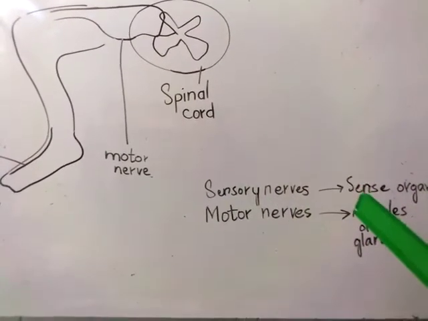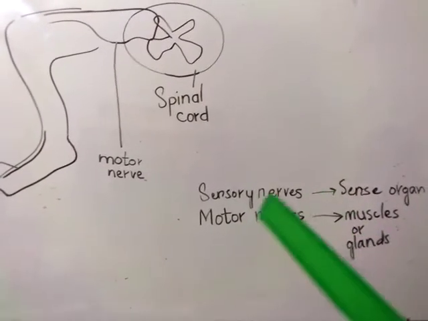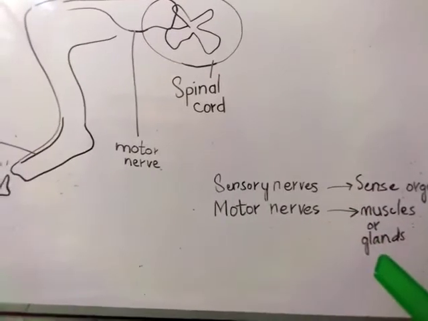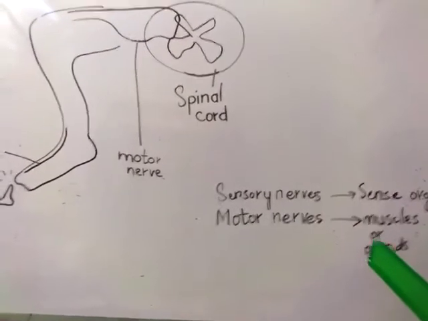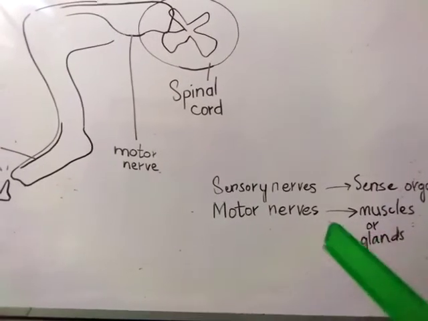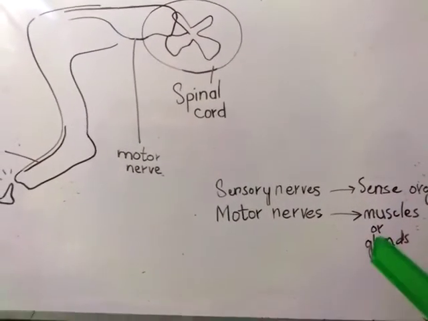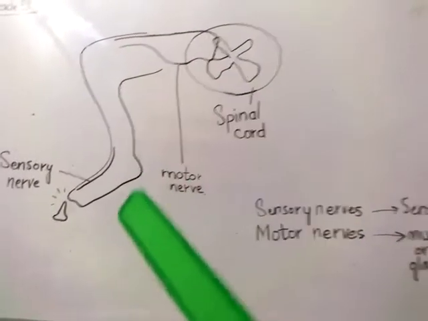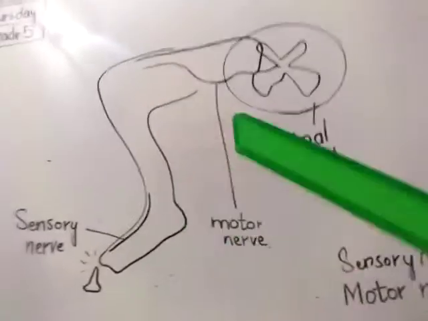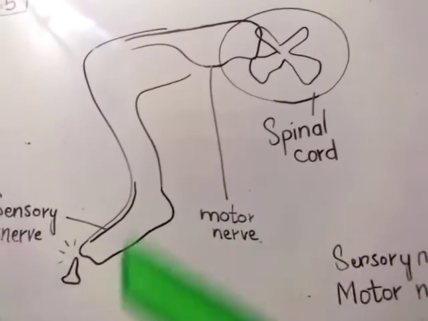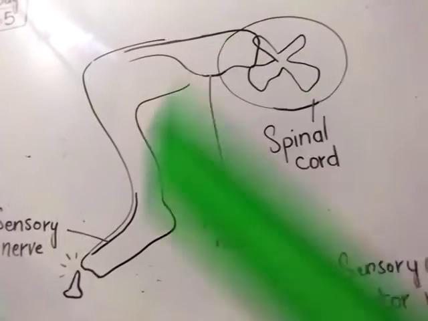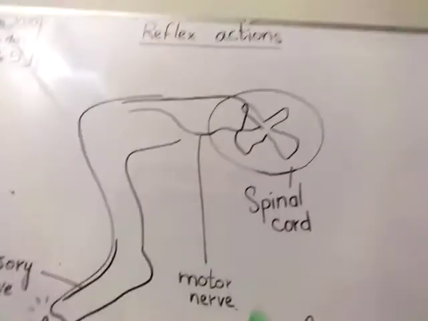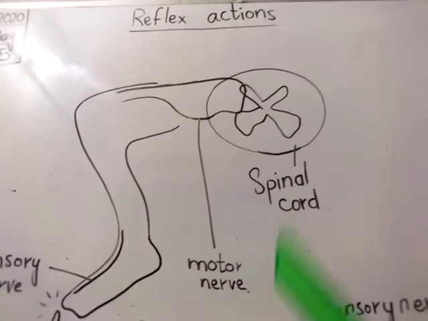It is connected with the brain or spinal cord as well. But in sensory nerves, sense organs are attached. But in motor nerves, your muscles or glands are attached. Glands are present around our neck. So motor nerves are attached with the muscles or glands, and here in our thigh and leg, our muscle nerves are attached. Our motor nerves are attached. Look, which nerves? Motor nerves are attached, and such kinds of actions are called reflex action. What is it called? Reflex action.